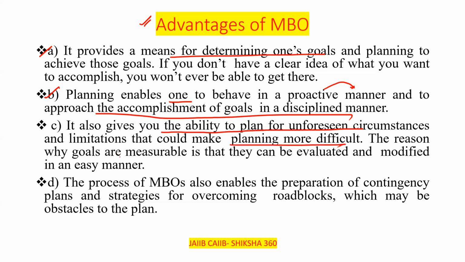The reason why goals are measurable is that they can be evaluated and modified in an easy manner. Fourth one, the plans of management by objectives also enable the preparation of contingency plans, that is, emergency plans and strategies for overcoming the roadblocks which may be obstacles to the plan.